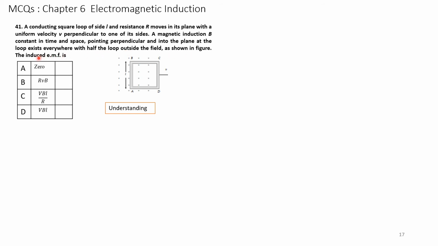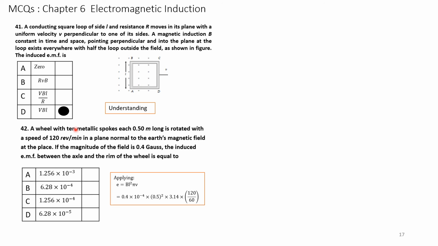The induced EMF is therefore BVL. This formula you have to remember. Previously it was induced current, now it is induced EMF. The induced EMF formula is VBL. You have to understand and remember it.